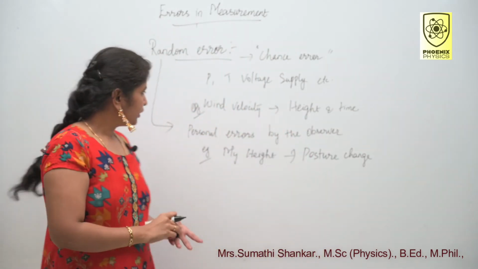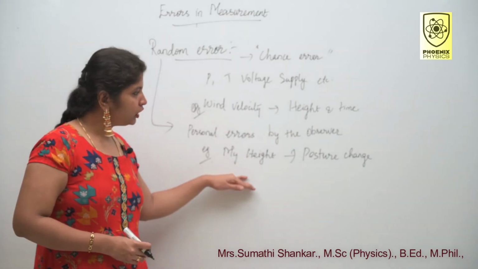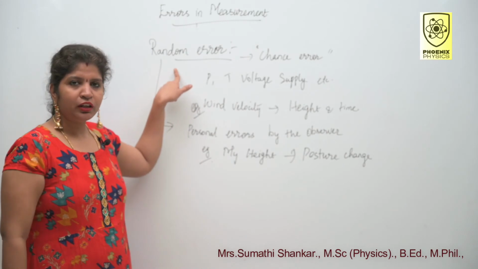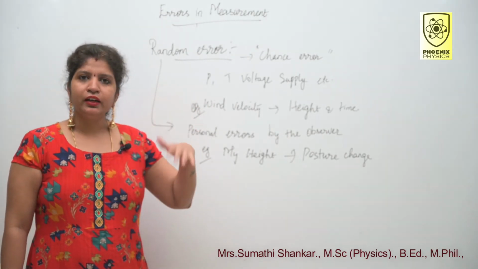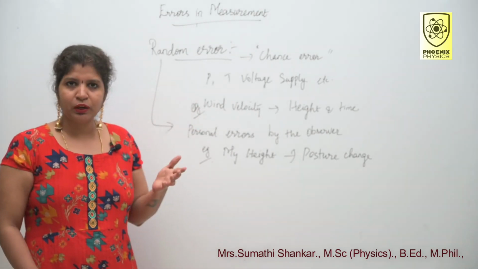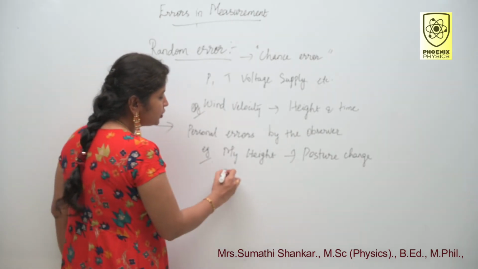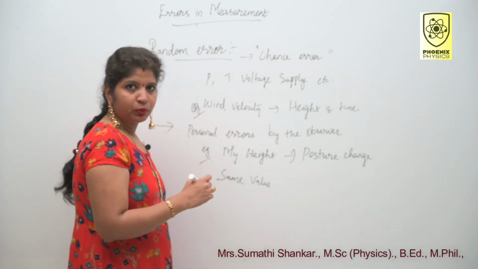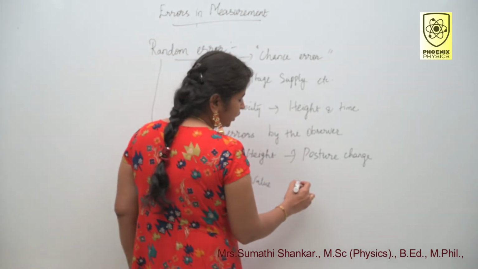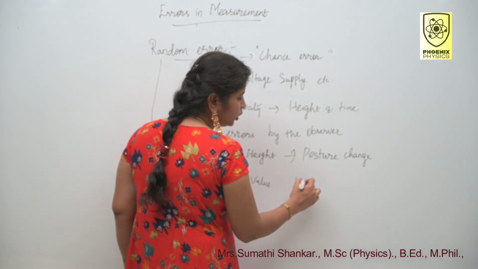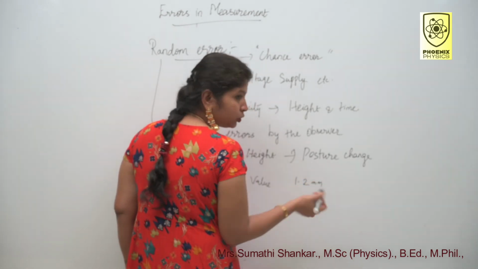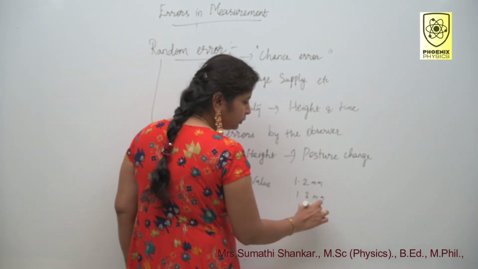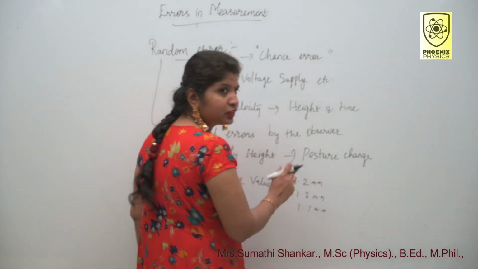So here the errors depend on the posture change. So in this random error, if you take the reading or if you repeat the experiment, you cannot get the same value. For example, in the screw gauge experiment, sometimes you can get 1.2 millimeter, sometimes you can get 1.3 millimeter or 1.1 millimeter, like that. You cannot get the same value.